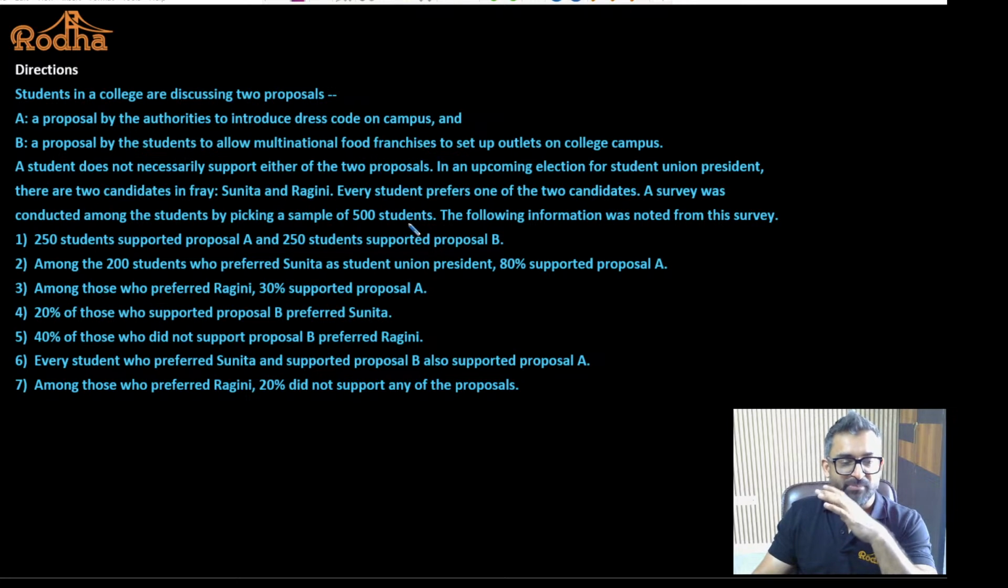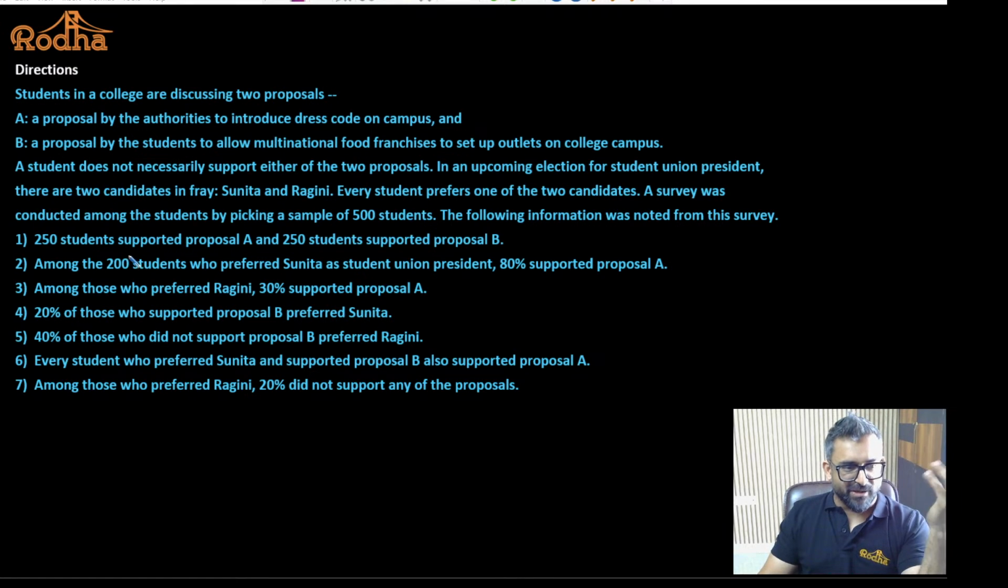What else? A survey was conducted among the students by picking up a sample of 500 students. There were 500 students on which the survey was conducted before the election. We have to just think of these 500 students. They were surveyed, and they provided their opinion about the two people, Sunita and Ragini, in the proposal. They were having A and B. The following information was noted from this survey.